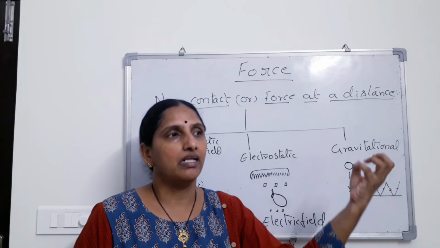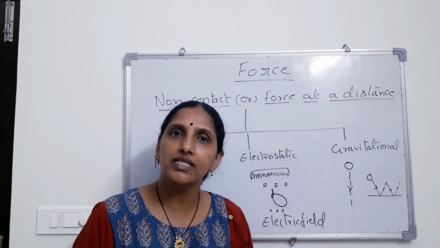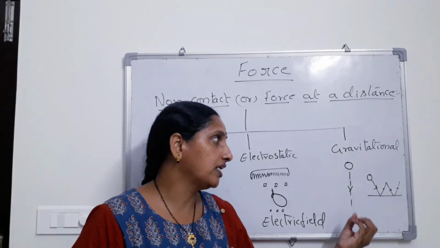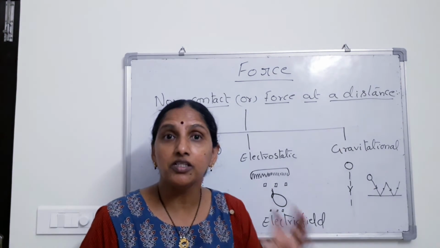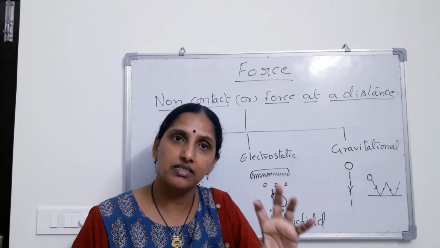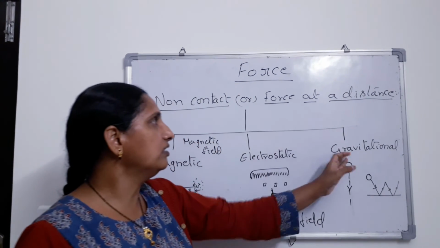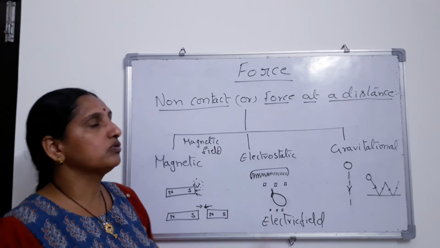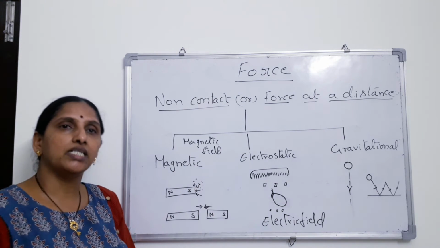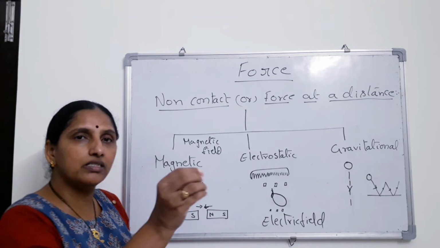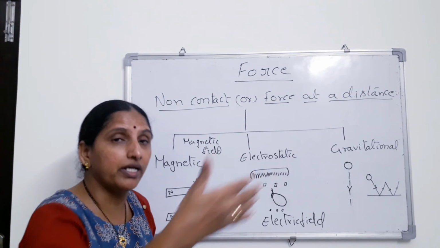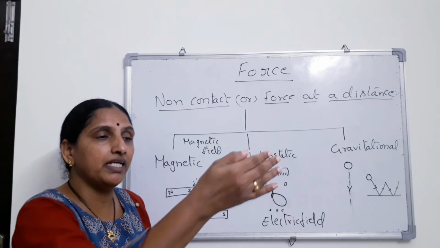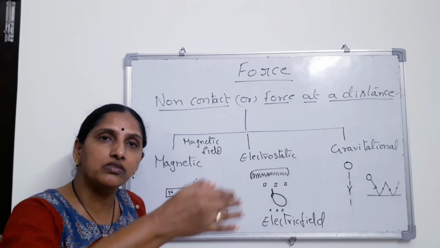Why? Because gravitational force is pulling it down. This is again an unseen force, which is not in contact with the body on which it is acting. So these are all the non-contact forces, or forces at a distance. That means at a particular distance all these forces will be acting. Beyond a particular distance they may not act. That means there is a field always created because of all these things.